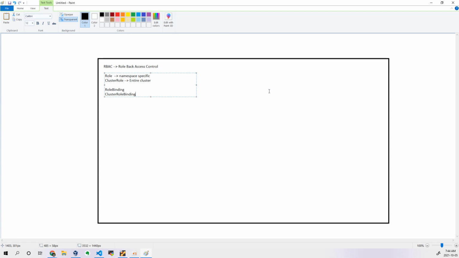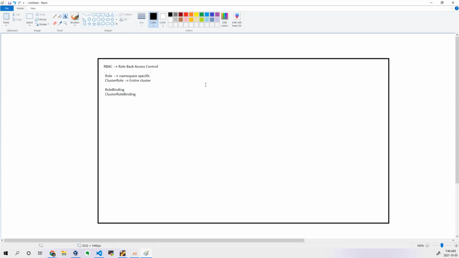So right now we are trying to apply this role binding to a user. Because it is a namespace specific role, since I want to apply a role to the namespace called Sudhir. The user should have access only to that particular Sudhir namespace, not to the entire cluster. If you want to apply a role to the entire cluster, then we have to use a cluster role. You have to define what you want to do. So in the roles, we will specify what actions you can perform.